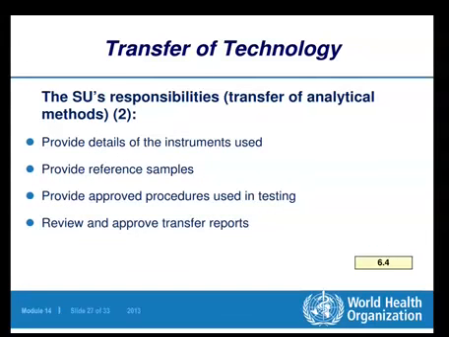The SU's responsibilities also include providing details of the instruments used, what different instruments are being used. So every detail of those instruments must be in the protocol. Provide reference samples, as we mentioned earlier also. Provide approved procedures used in testing.